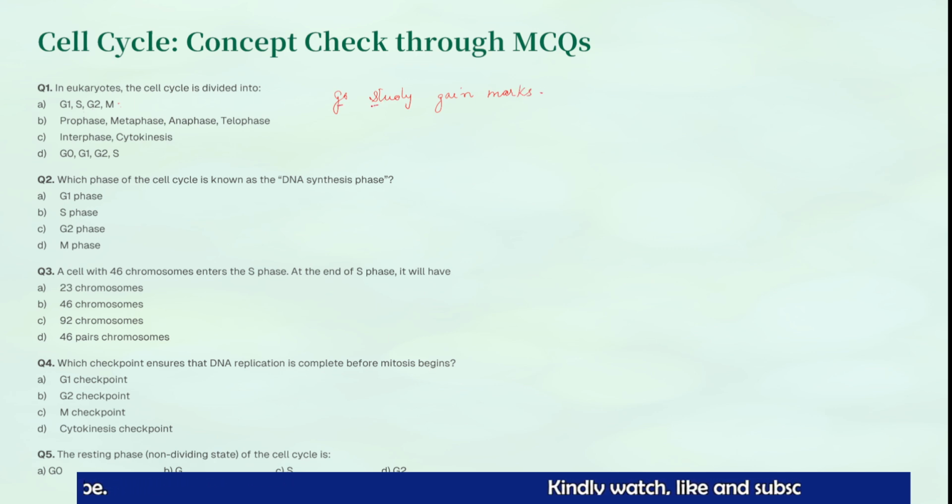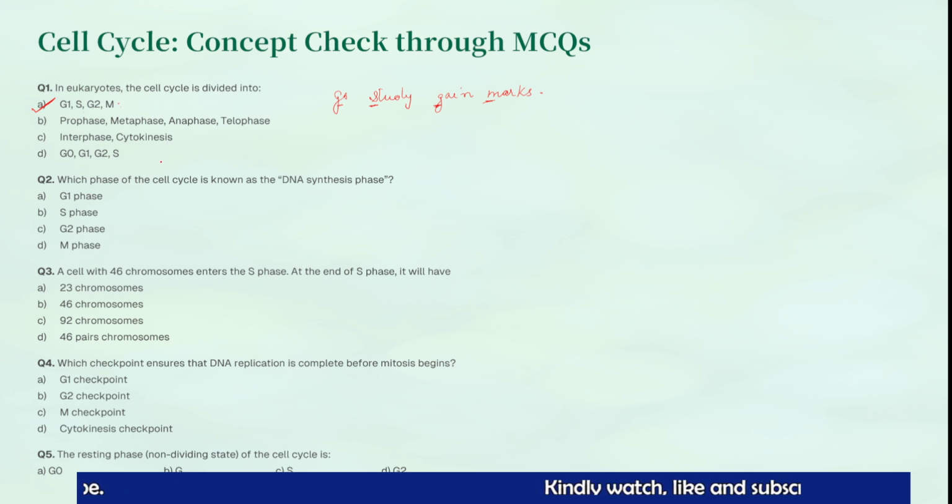We can remember it with a mnemonic: Go study, go study, gain marks. G for G1, S for the S phase or synthetic phase, G for the gap 2 phase, and M for the M phase. So the correct answer is option A.